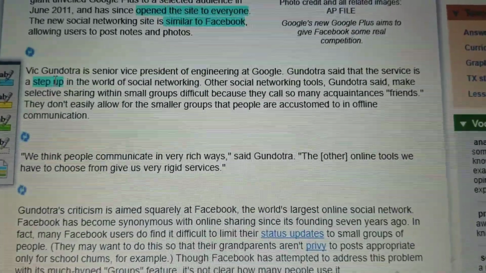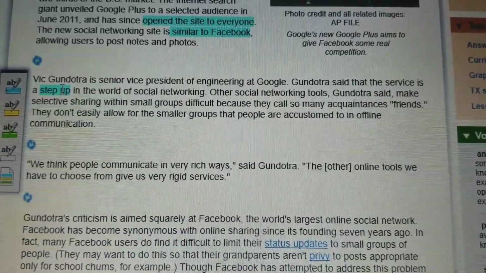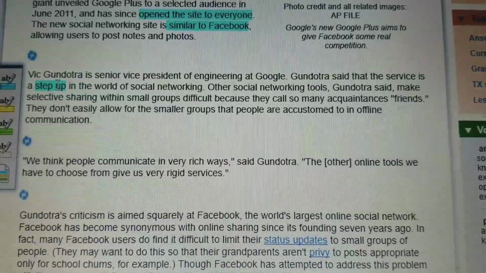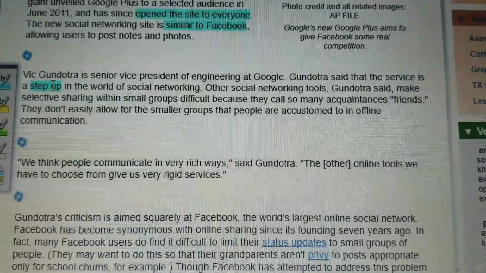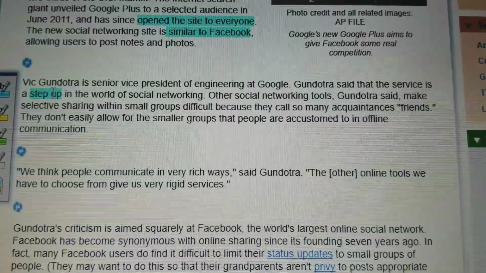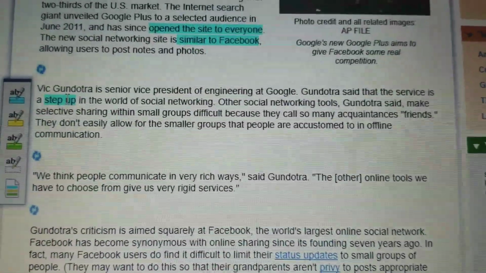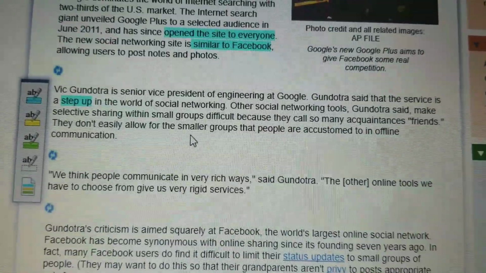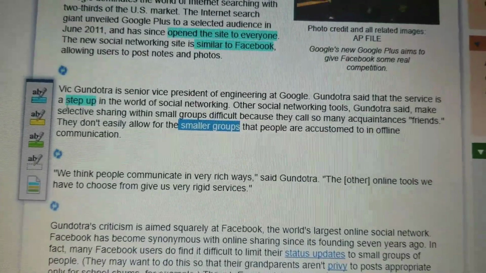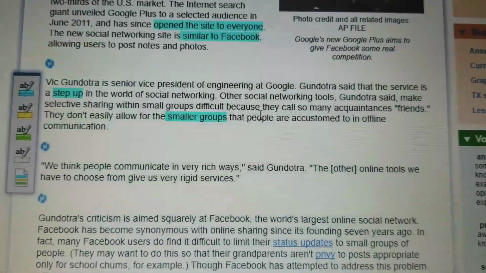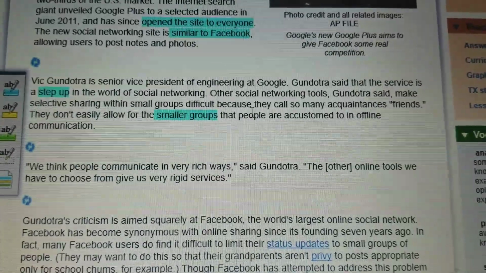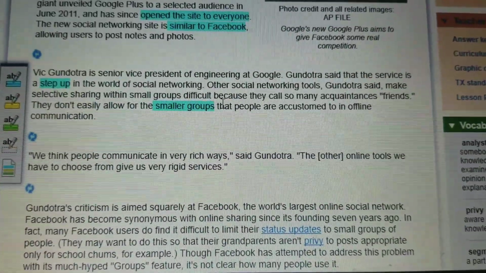Other social networking tools, Gundotra said, make selective sharing within small groups difficult because they call so many acquaintances friends. They don't easily enough allow for the smaller groups that people are accustomed to in online communication. So all of that tells me that Google Plus is dealing with smaller groups. It wants people to be able to share to small groups. So I'm going to highlight that because that lets me know this is a big part of this type of website. Okay, I'll do one more paragraph.